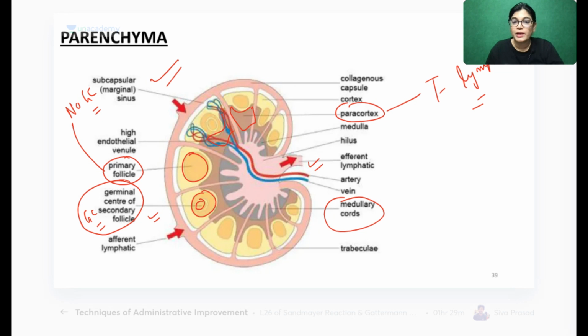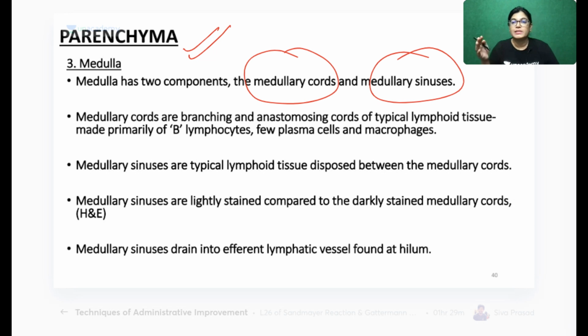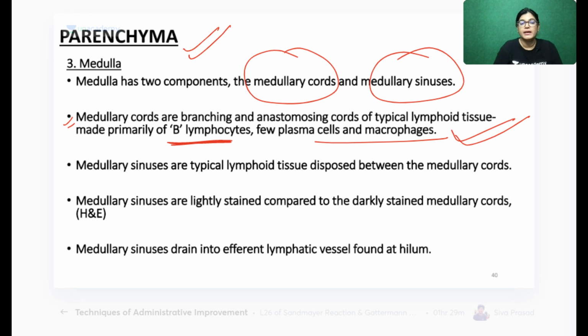Now what is left? The medulla. Now I have to explain the medullary region of the lymph node. Got it? Let's move on to the next parenchymal area, which is the medulla. The medulla has two parts: medullary cords and medullary sinuses. In the medulla we also have macrophages, which are phagocytic in nature, and plasma cells. Medullary cords are branching anastomotic cords of lymphoid tissue, consisting mainly of B lymphocytes, with a few plasma cells and macrophages.